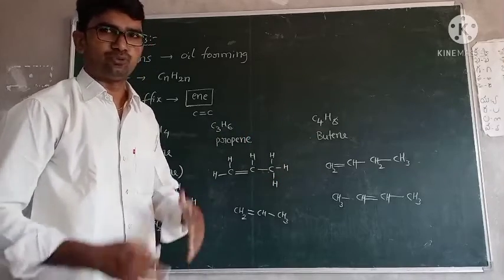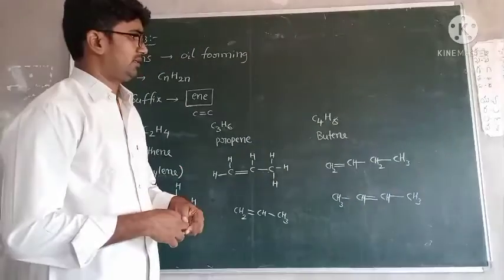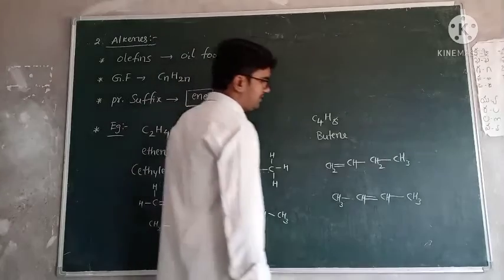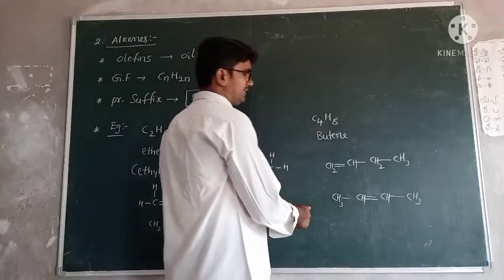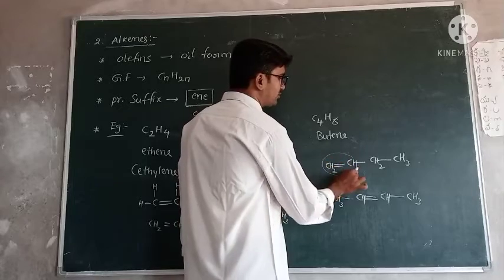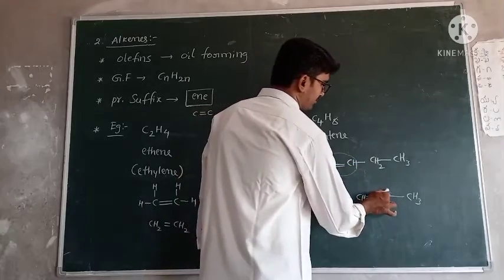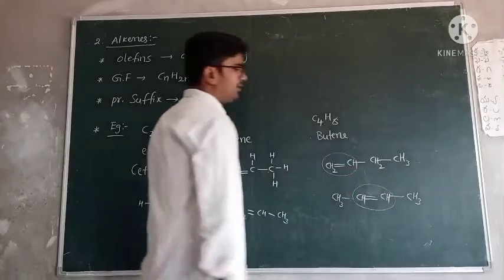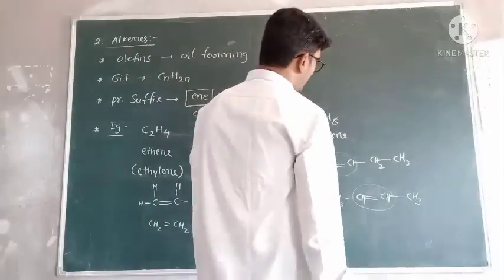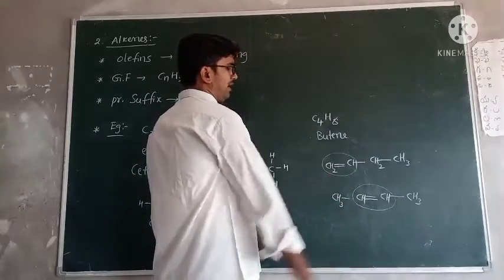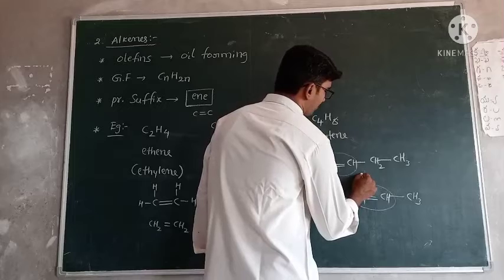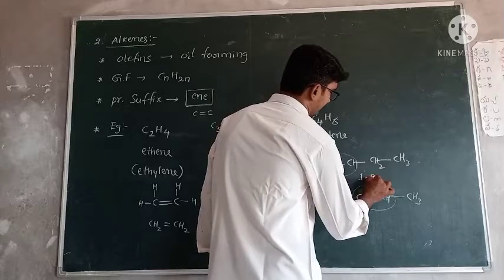That's why we have to learn what the IUPAC nomenclature is and the importance of IUPAC nomenclature. These two are butenes, but here the double bond is present between the first 2 carbons, and here the double bond is present between the 2 and 3, the middle carbons, right? So according to IUPAC nomenclature, this one's name is 1-butene.